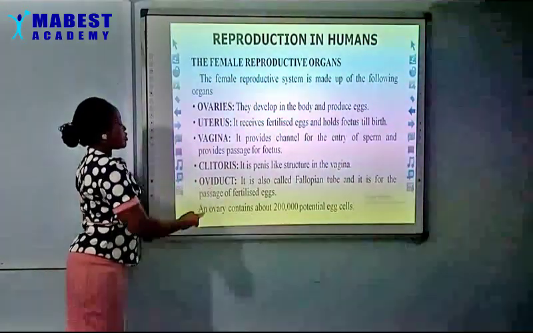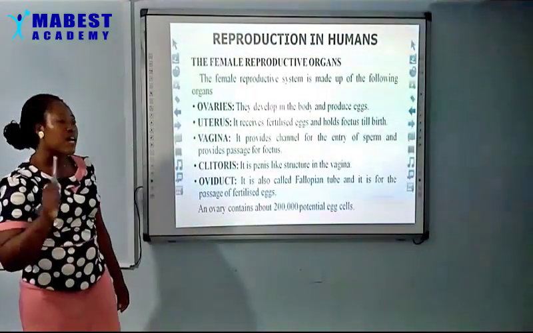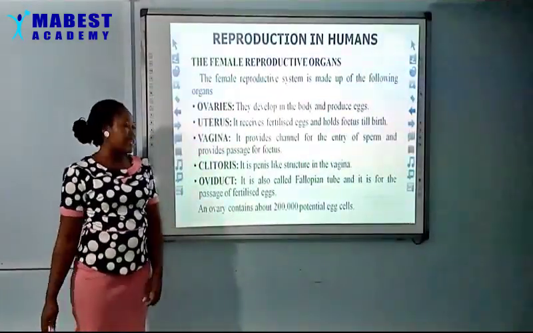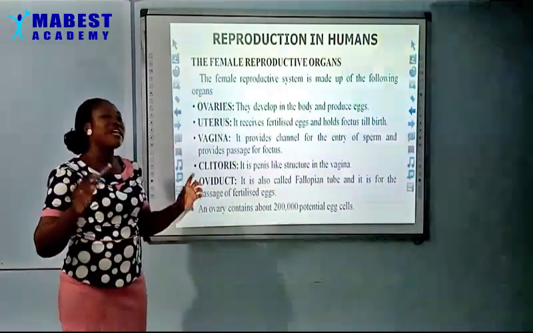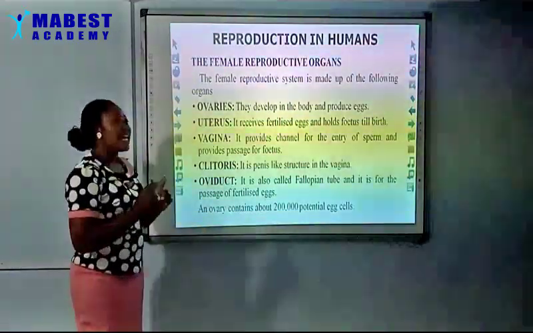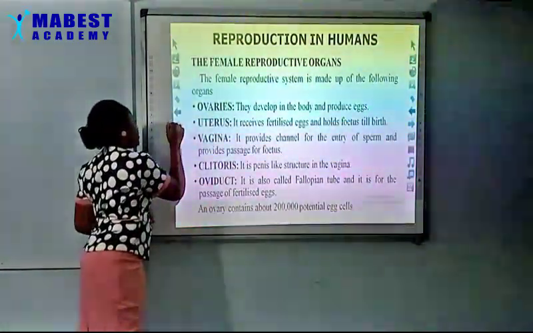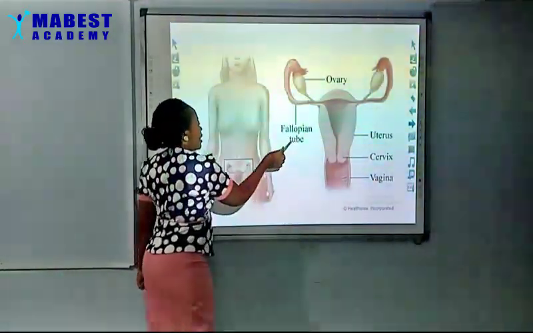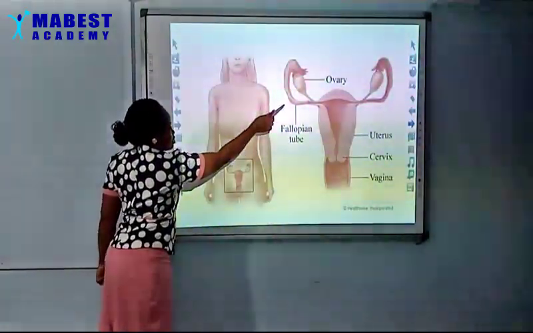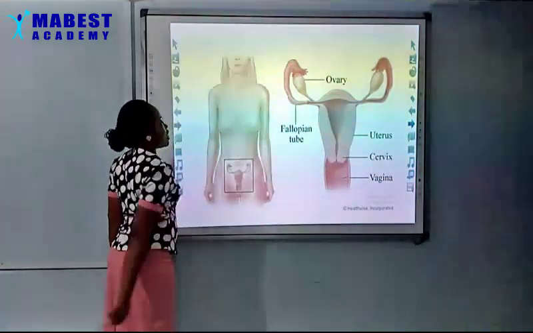We have the oviduct. This is also referred to as the fallopian tube, and it is for passage of fertilized egg. It is only meant for passage of fertilized egg, not for implantation. Why am I saying this? This is the oviduct, and that is the fallopian. It's also referred to as the fallopian tube.